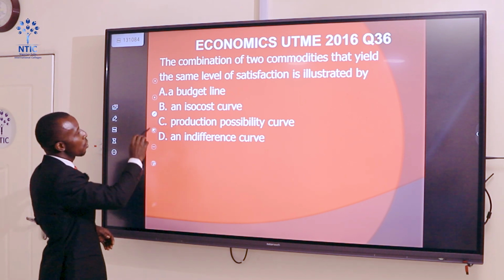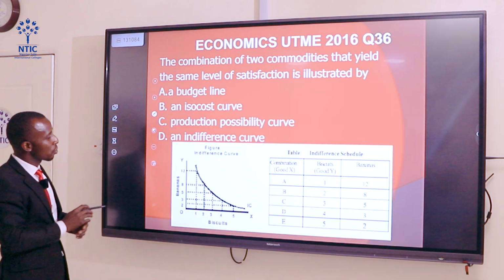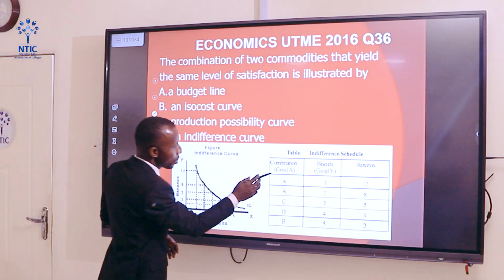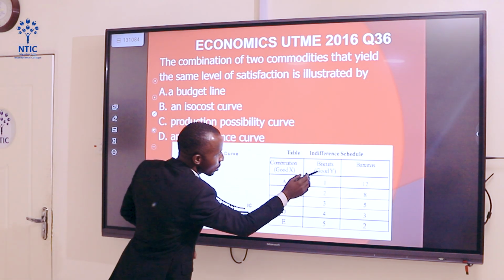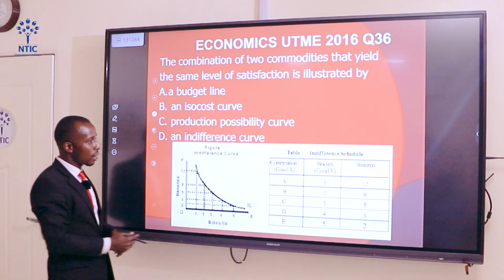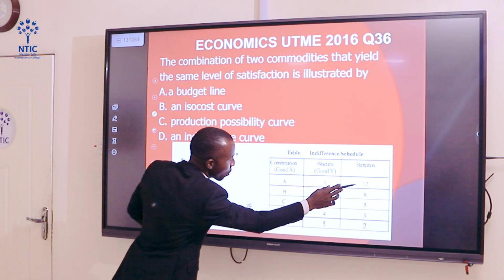The combination of two commodities that yield the same level of satisfaction is illustrated by dash. In this case, we have two commodities. We have commodity X and commodity Y. Commodity X, we have biscuits, and the other commodity is banana. You can see the different combinations. Combination A, we have 1 for biscuit, 12 for banana.